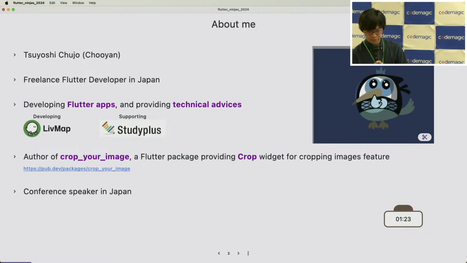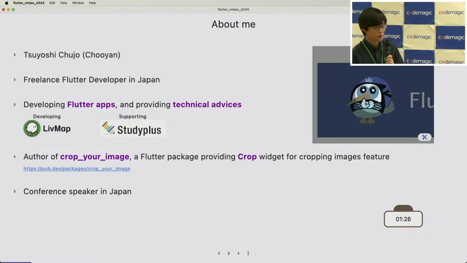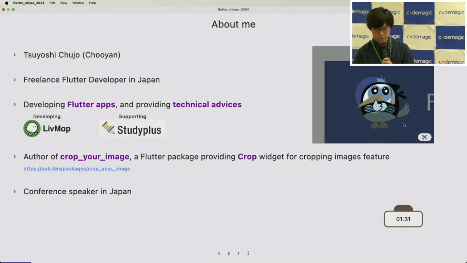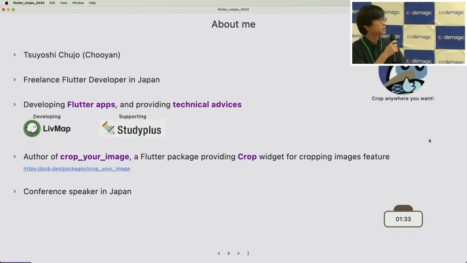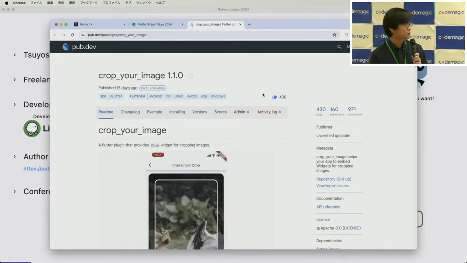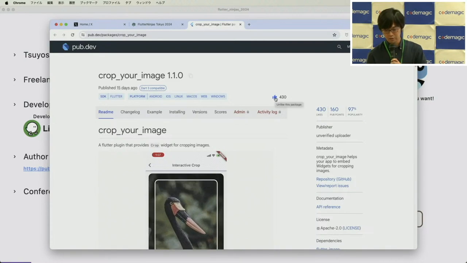We can swipe and zoom in and out, choose the area to crop, and just crop. So we can embed the image cropping feature wherever we want in our apps, with whatever design. If you are interested, just go to the pub.dev page here, and I'm happy if you try it and hit the like button.